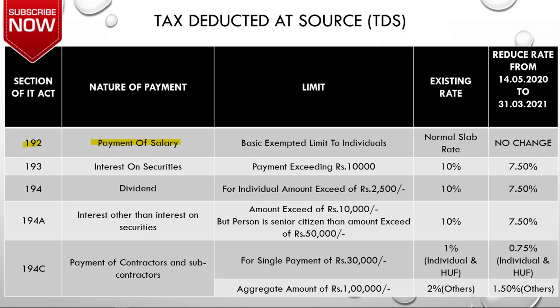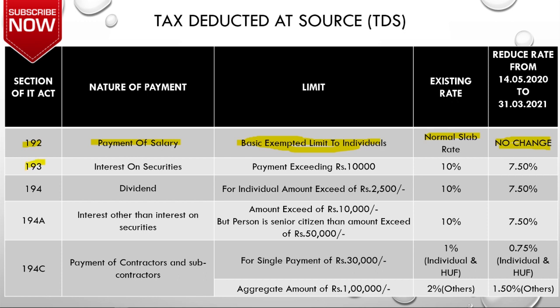So, what is the limit for deducting the TDS? When do you need to deduct the TDS? When the income of your employee exceeds his basic exempted limit, which is 2.5 lakhs, then you need to deduct the TDS. And what will be the rate? The rate will be the normal slab rate applicable for the individual. At that rate, you need to deduct the TDS. And there is no change in the rate of TDS from the 14th May 2020 for Section 192.